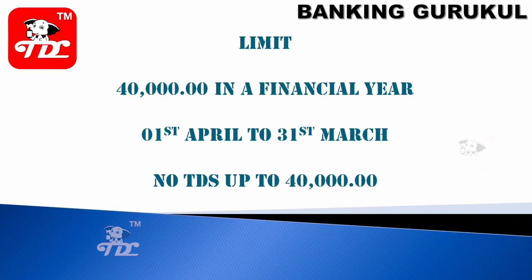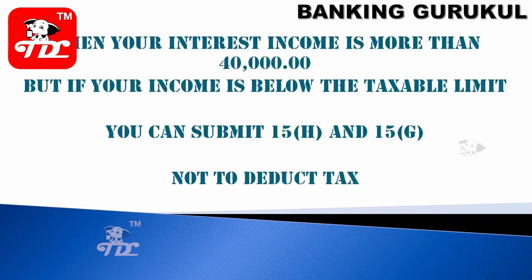The financial year runs from 1st April to 31st March. Up to 40,000, no TDS. After 40,000, TDS on the entire amount. So is there any option to avoid the TDS? Yes. If your interest income is more than 40,000 in a financial year, but your income is below the taxable limit, then you can give a 15H or 15G form so that tax is not deducted.